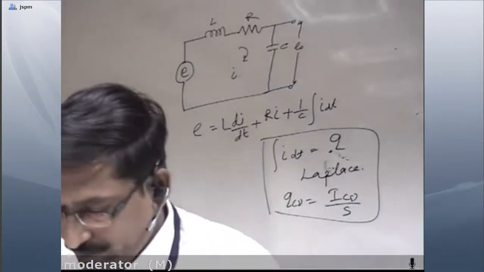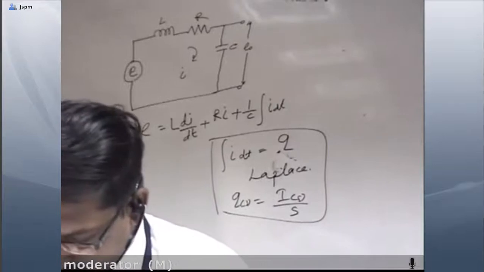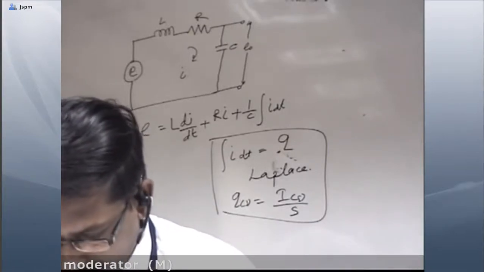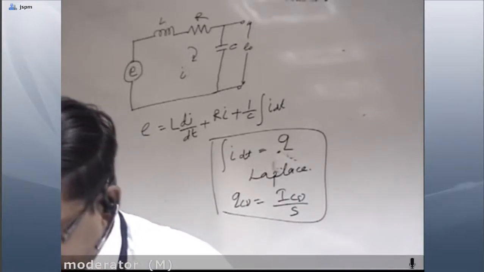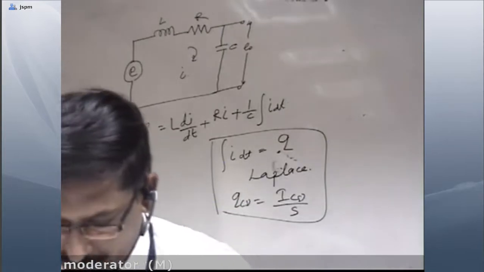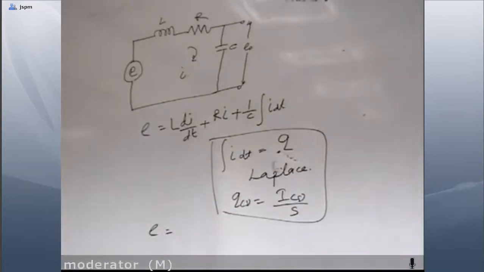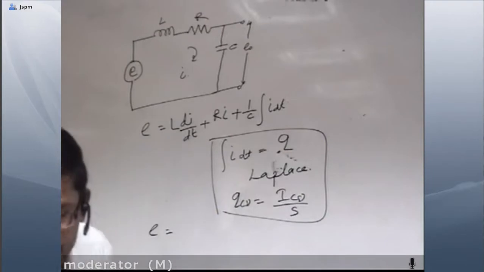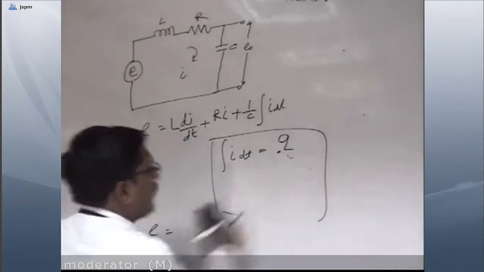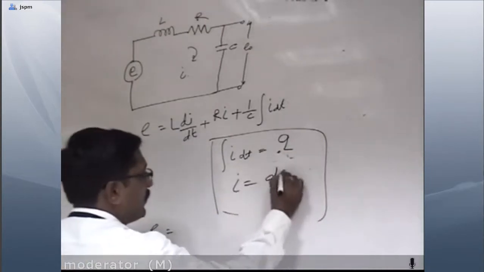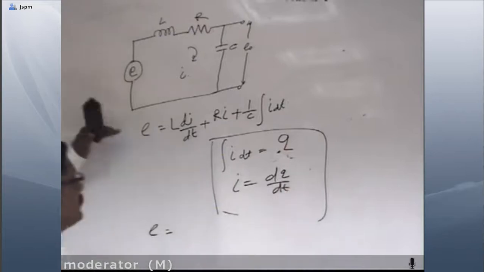We will go with one relation, that is Q is equal to integration of i dt. Before going to that, i is equal to dq by dt. So we have to substitute over here.